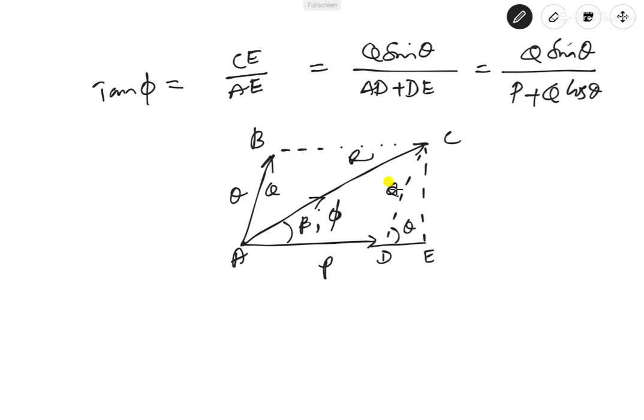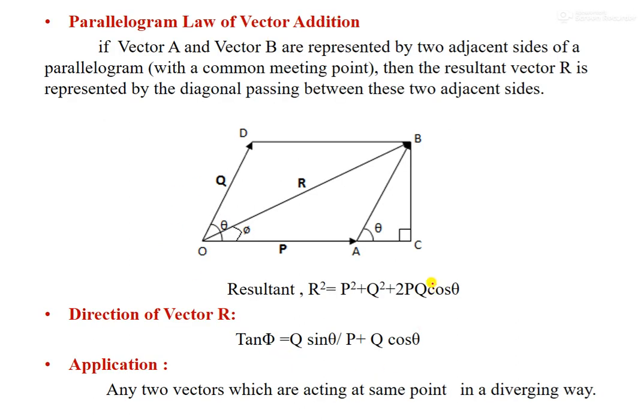If you know theta, you can tell the direction of the resultant vector. So the parallelogram law is very useful. When two vectors are diverging, meeting at a point with their tails in common, we can use the resultant formula and also the direction formula to find the magnitude as well as the direction of the vector.